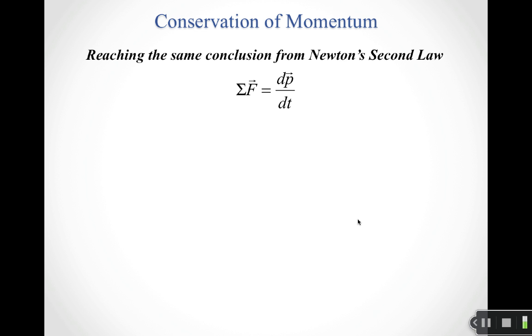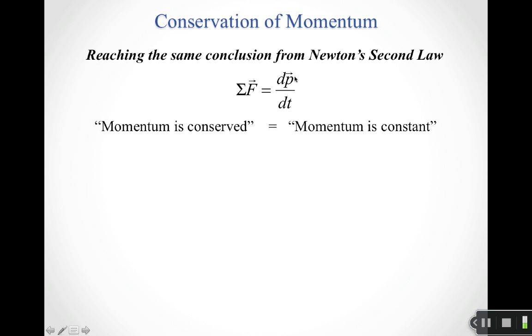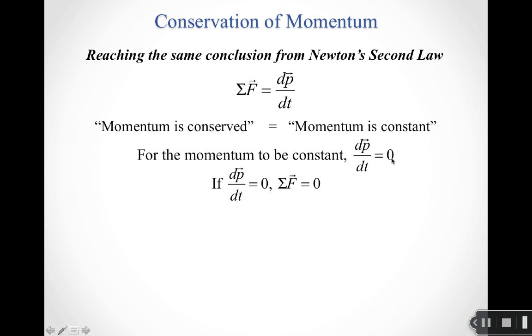Another way to think about this, again, we can come to the same conclusion by thinking about Newton's second law. So we said Newton's version of Newton's second law tells us that the net force is equal to the time rate of change of momentum. And again, if you want momentum to be conserved, that's another way of saying momentum is constant. And for momentum to be constant, that means that this dp/dt term's got to be zero, so it can't change.